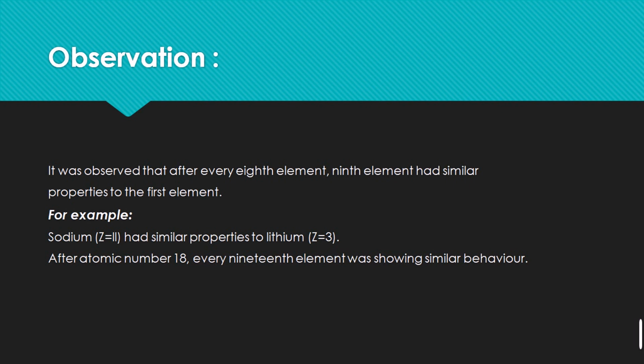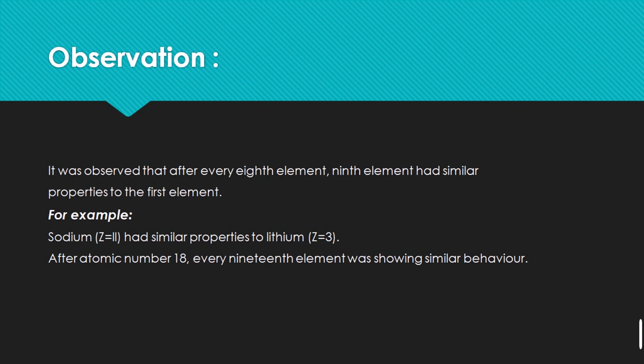Firstly, the classification based upon atomic numbers is different from atomic masses because, number one, the atomic number increases regularly from element to element, and number two, every element has its own atomic number. There is no element in the periodic table that has the same atomic number as another, but different elements can have the same mass. So this was the clear basis for the classification of the elements in the periodic table.